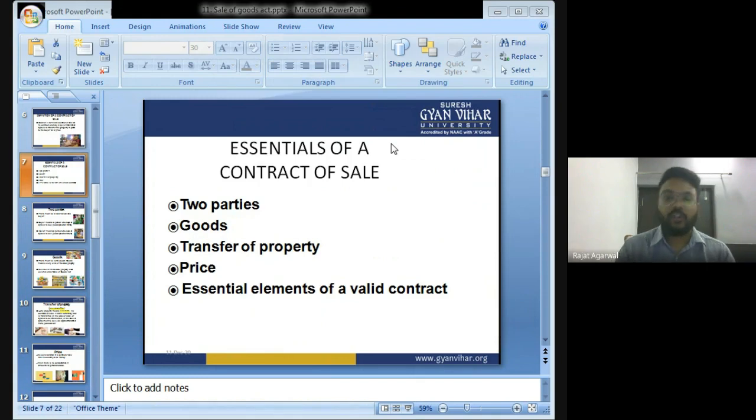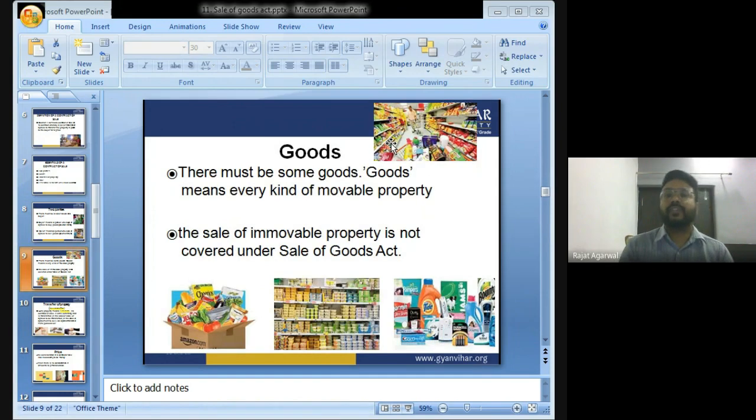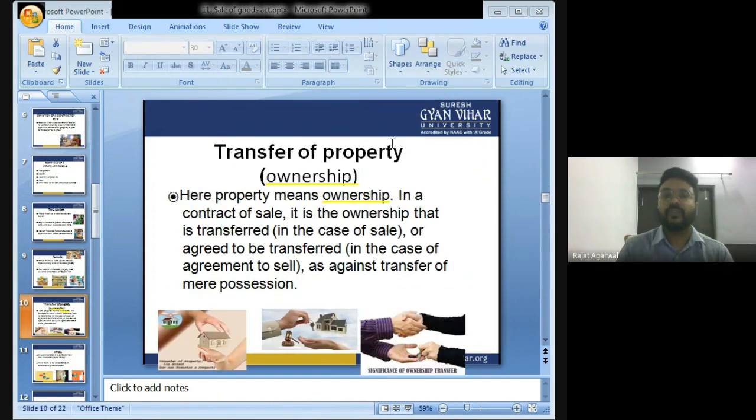Essentials of a contract of sale: there should be two parties, that is buyer and seller. Goods. What is the meaning of goods? Goods means every kind of movable property. Immovable property is not covered under the Sale of Goods Act. Transfer of property. Here property means ownership. In the contract of sale, it is the ownership that is transferred or agreed to be transferred.